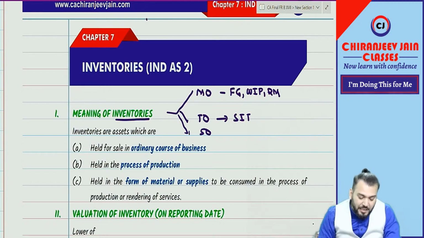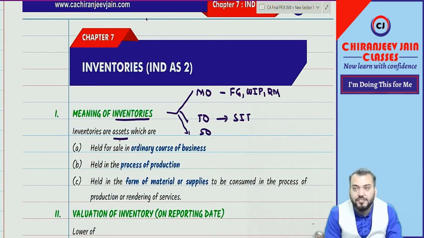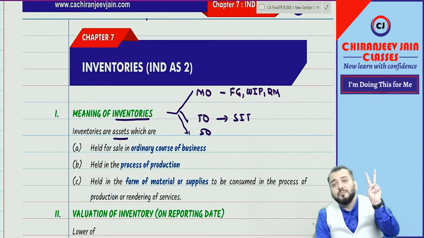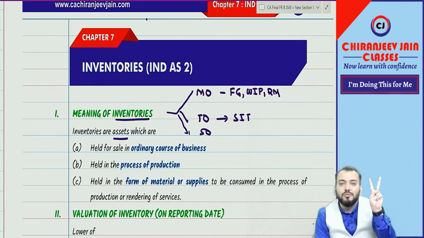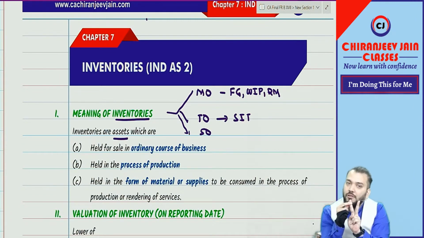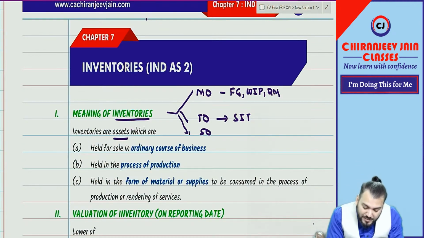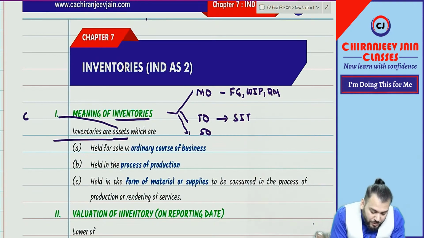Let us read the definition. Inventories are assets. Whenever assets come, there are two conditions. Already we discussed: control and future economic benefit. There must be control. There must be future economic benefit. So whenever we say asset, in your mind what should come? Two points.